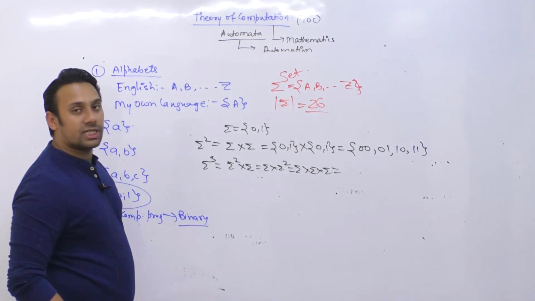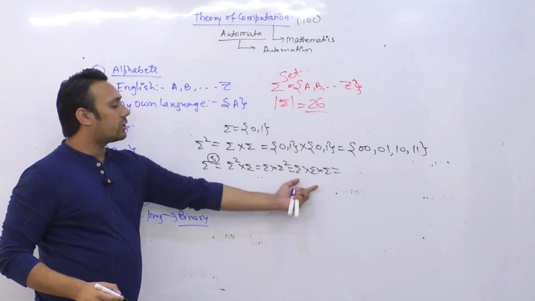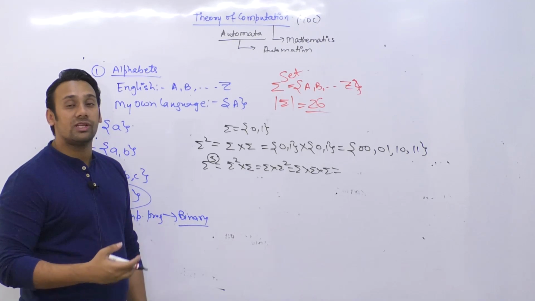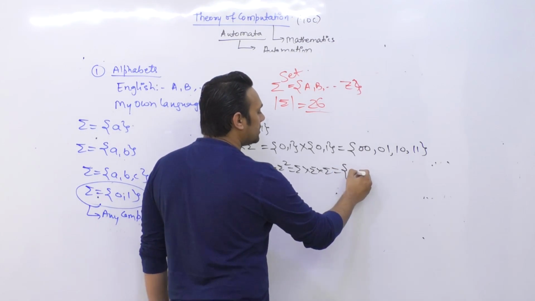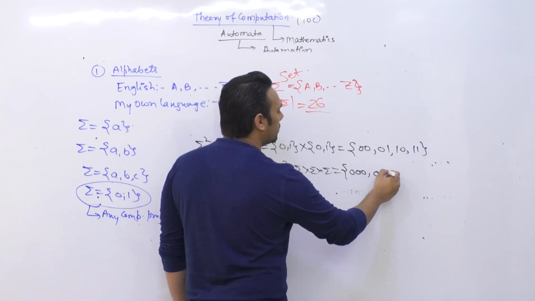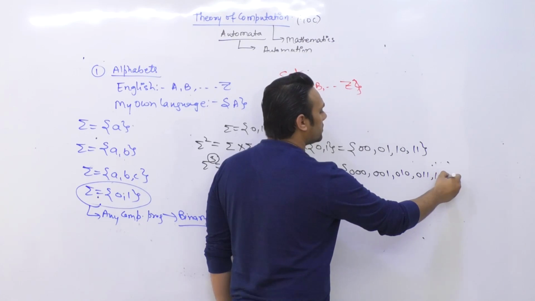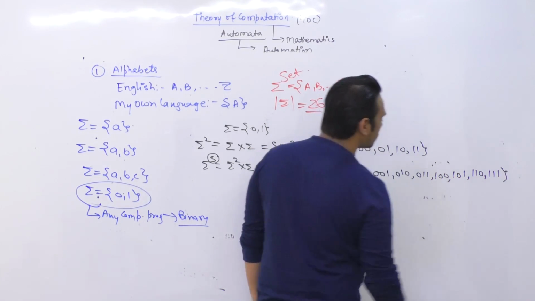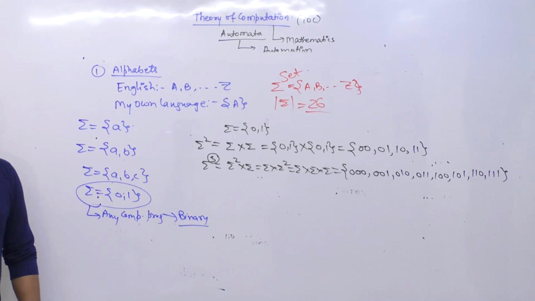So what does summation raised to power 3 mean? When you perform this cross product, you are going to get all the possible strings whose length is 3. So your possible strings are going to be 000, 001, 010, 011, 100, 101, 110 and 111. This is a set of all possible strings whose length is 3.